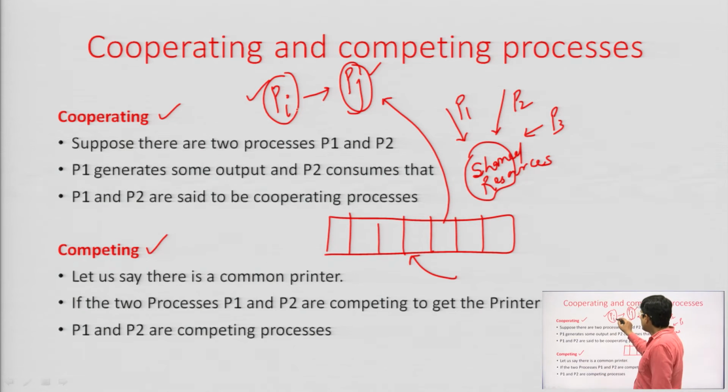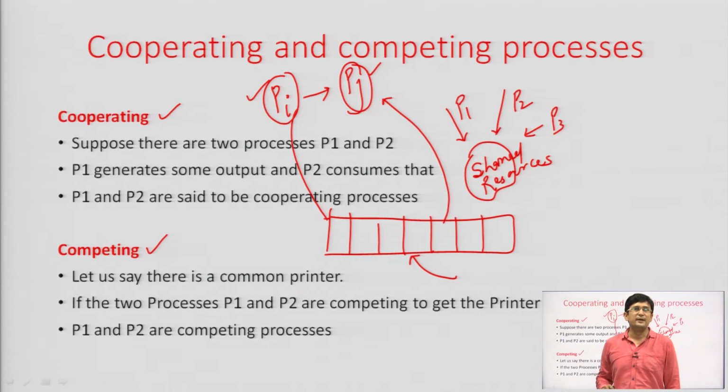So, these two processes are trying to access the same buffer, and access to the buffer should be mutually exclusive. It means when Pi is accessing the buffer, Pj should not use that buffer. So there is a competition between Pi and Pj for accessing the buffer.